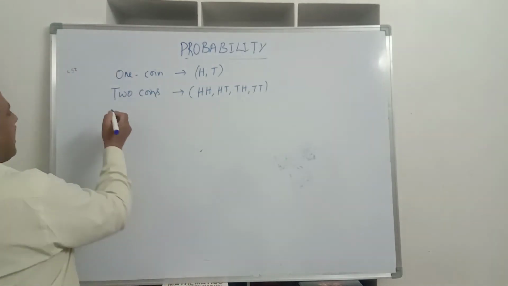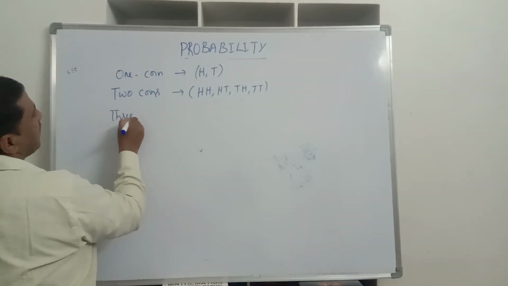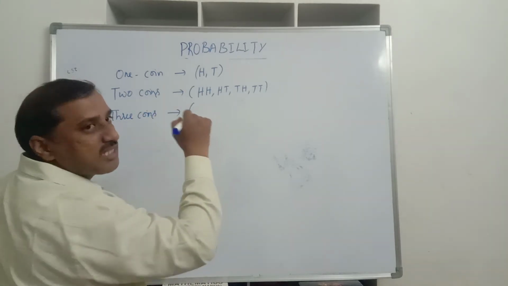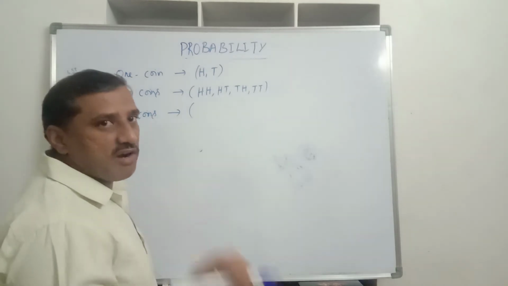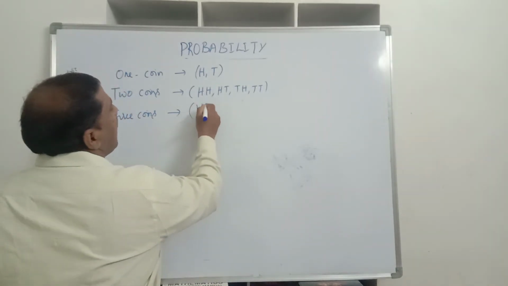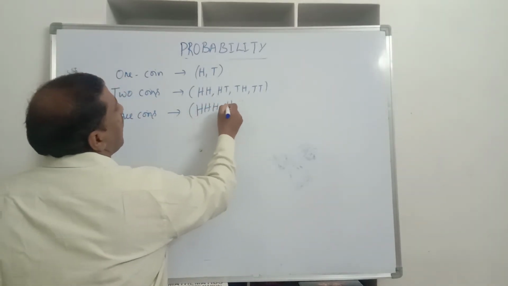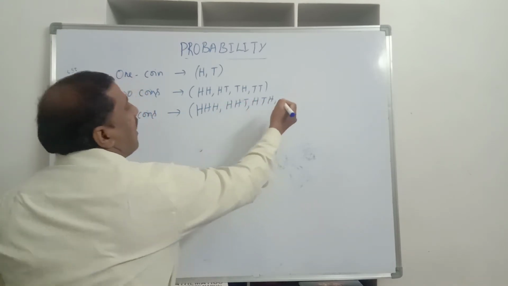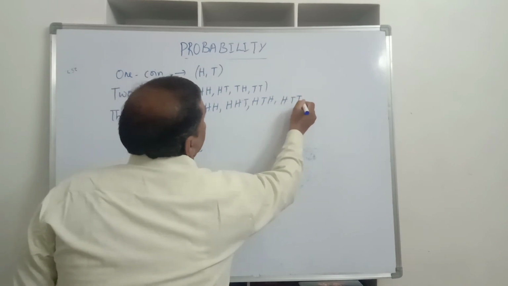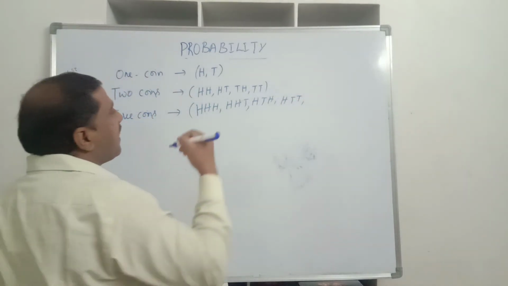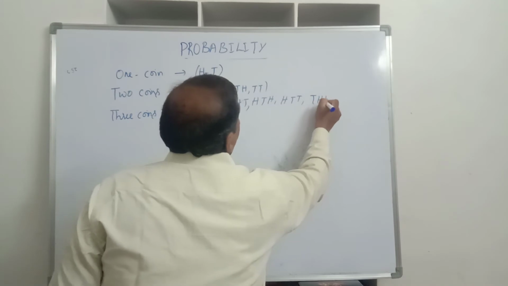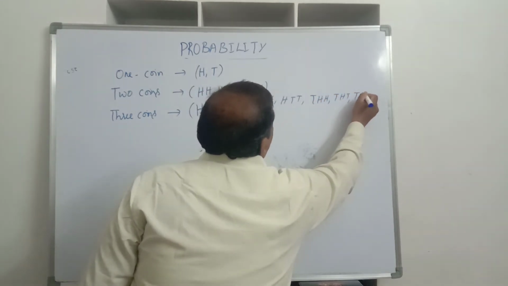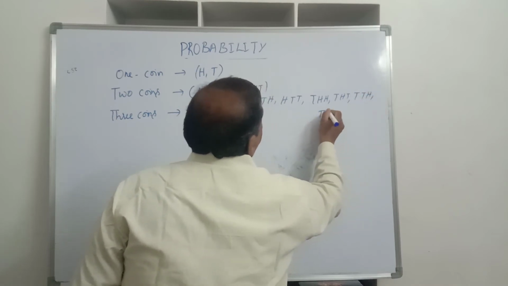So similarly, when three coins are tossed simultaneously, what are the possible outcomes? Not favorable outcomes, possible outcomes. It is head, head, head, then head, head, tail, then head, tail, head. Head, tail, tail is one possible outcome. Then tail, head, head, then tail, head, tail, tail, tail, head. The last one is tail, tail, tail.